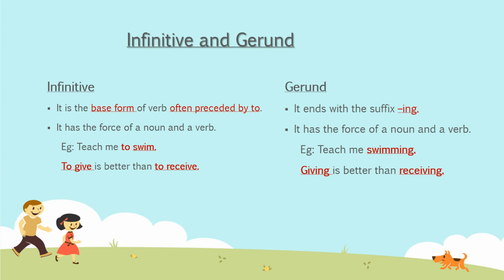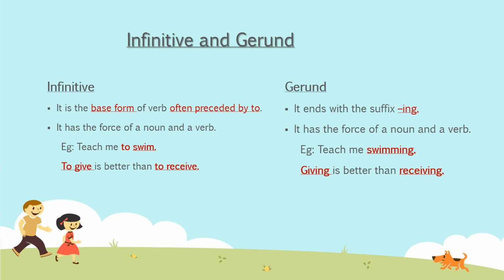Infinitive is the base form of the verb, like go, play, come, right? These are the base form of verb, and it is often preceded by to, meaning just before this, to always comes. And gerund is the ing form of the verb. So they do not look the same, okay?